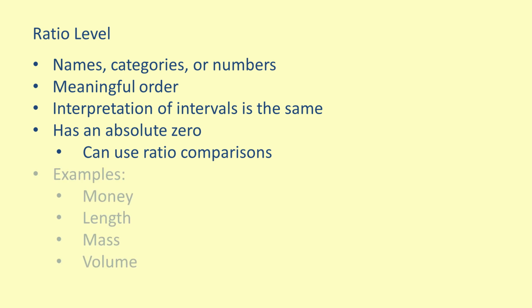Some examples of ratio scale measurements include money, length, mass, and volume. For all of these measurements, a measurement of 0 implies the absence of such a measurement. You can also make ratio comparisons. Using length in inches as an example, something that is 10 inches long is twice as long as something that is 5 inches long.